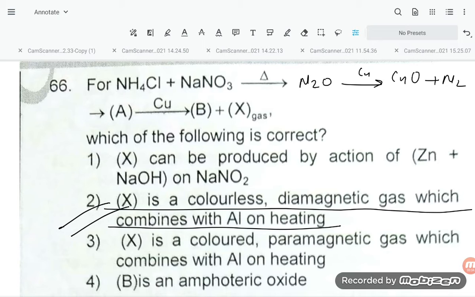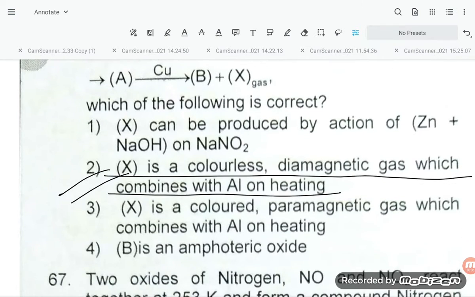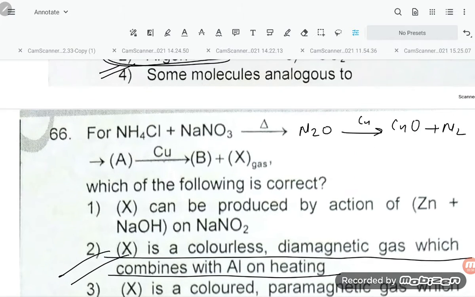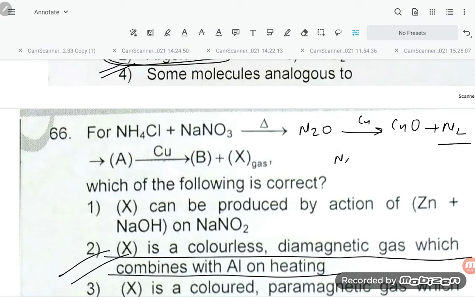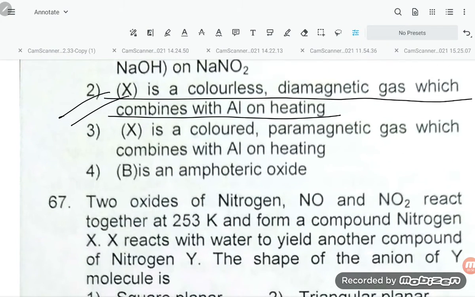And this nitrogen can combine with Al, so 2 molecules of Al will give 2AlN. So X is colorless, diamagnetic, and combines with aluminum on heating. So the correct option will be option number 2, students.